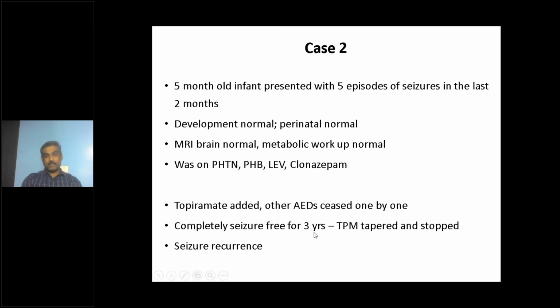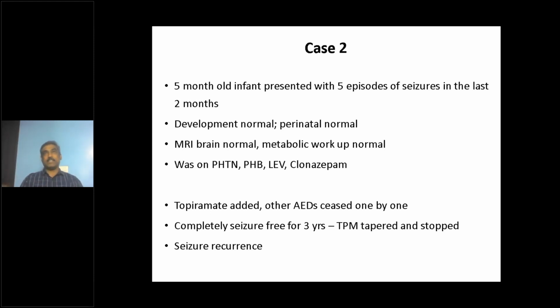He was completely seizure free for more than 3 years, on only a small dose of topiramate monotherapy. But again, this child recently, 2 months back, I tapered and stopped. Anyway, he's a completely normal developing child, and never had seizures after starting topiramate. But the moment we stopped topiramate, he had many seizures in the last couple of months.